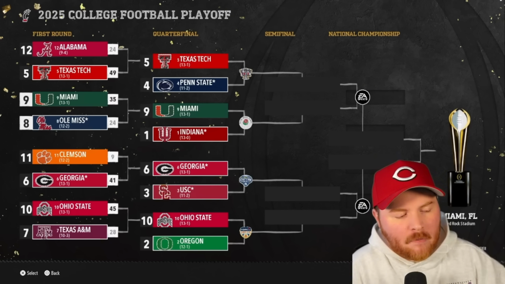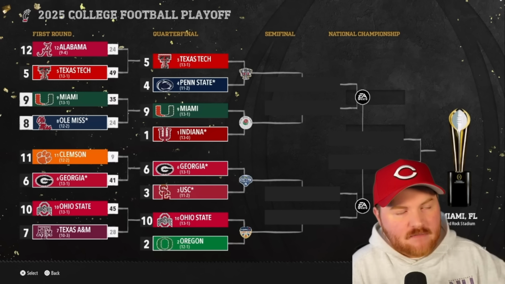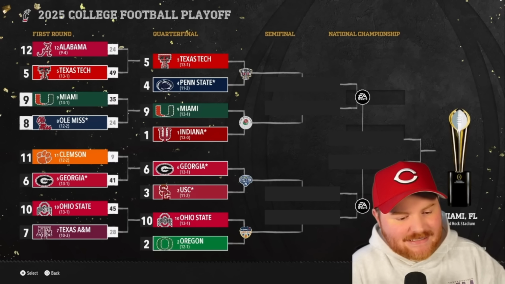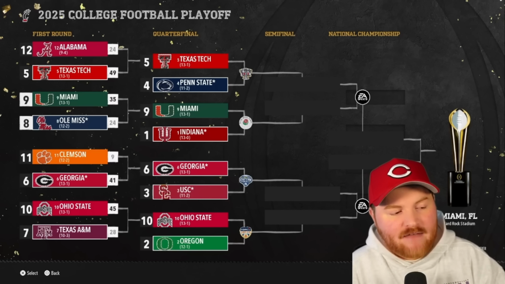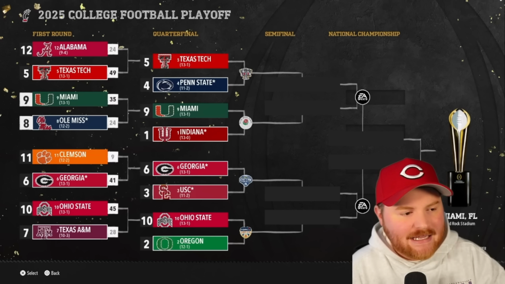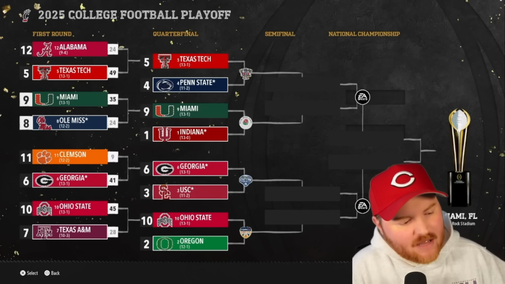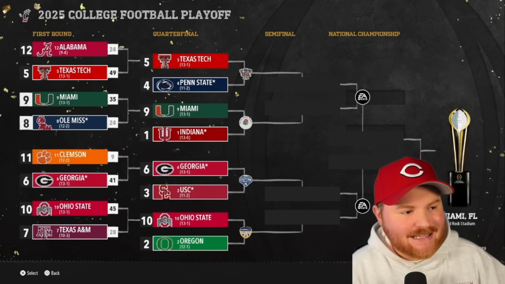We could have an all Pac-12 rematch of the Pac-12 championship game between Oregon and USC in the next round if they both move on to win. Other than that, Georgia and Miami very well could have an SEC rematch if they both make it into the national championship game. Other than that, we don't have any teams from the same conferences in the second round.